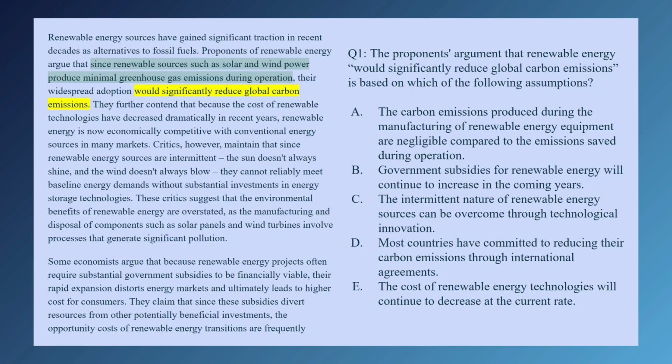D. Most countries have committed to reducing their carbon emissions through international agreements. We aren't concerned with that right now. And E. The cost of renewable energy technologies will continue to decrease at the current rate. This one isn't about costs. So our best answer is A. Perfect. Next question.